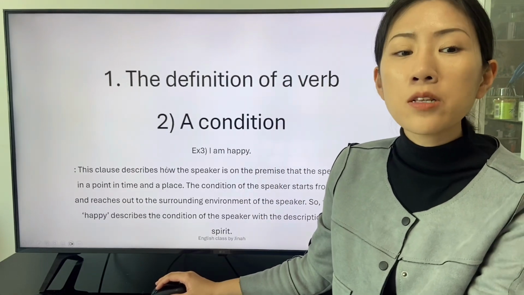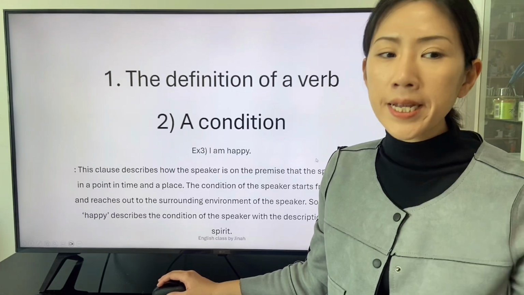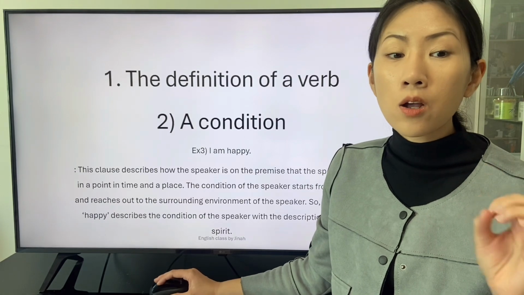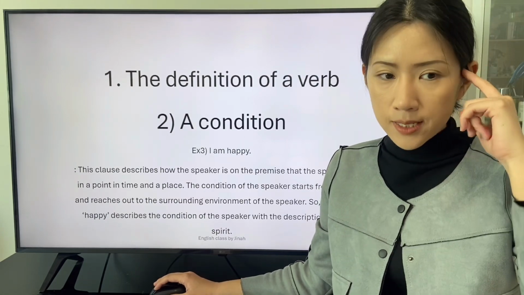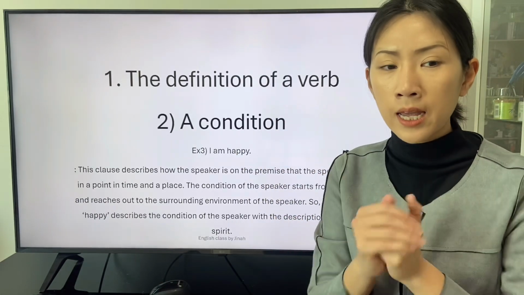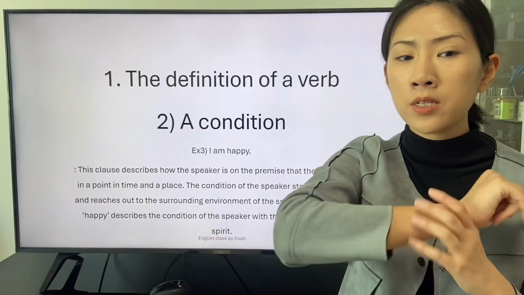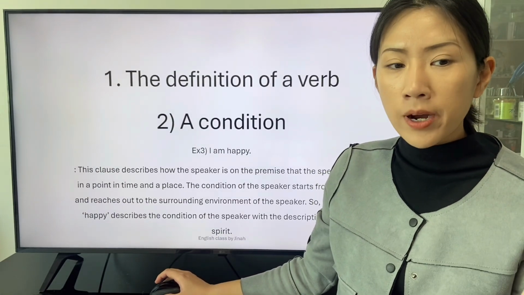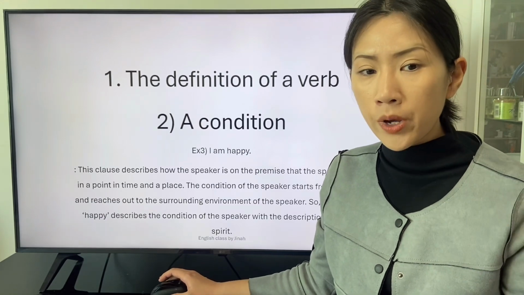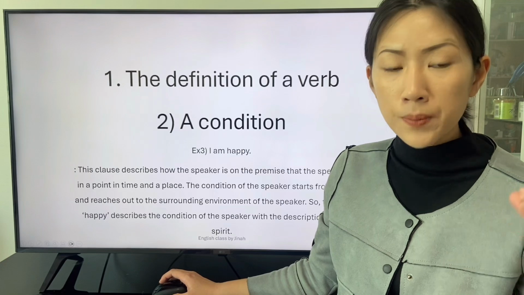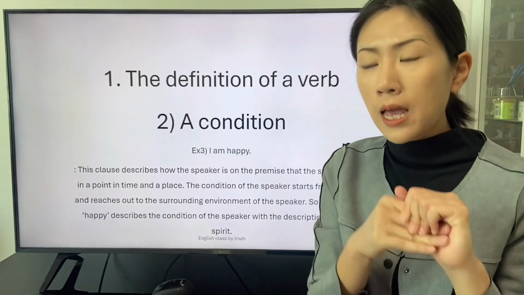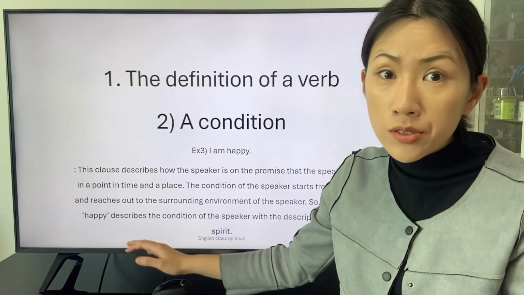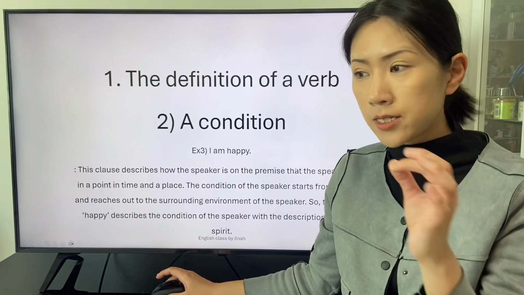This clause describes how the speaker is on the premise that the speaker exists in a point in time and a place. The condition of the speaker starts from the spirit, inner state, and reaches out to the surrounding environment of the speaker. So, the adjective happy describes the condition of the speaker with the description about the spirit. The adjective happy describes the subject of the clause. The subject is the speaker.